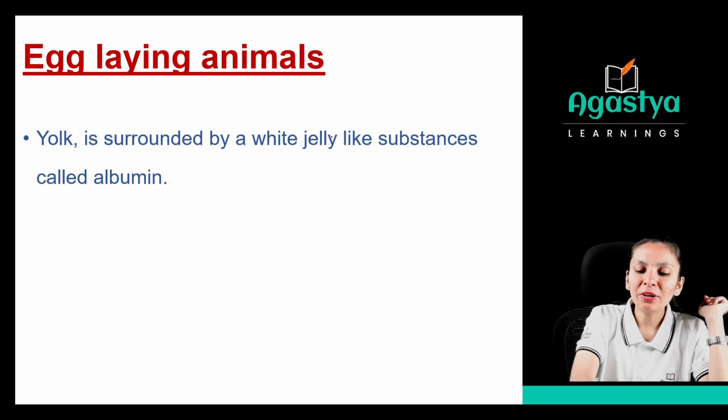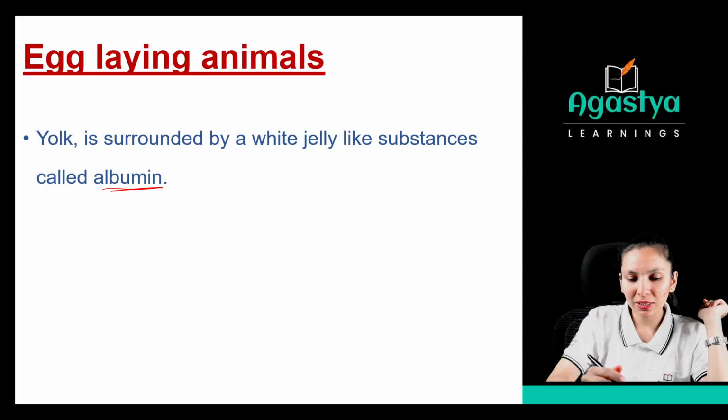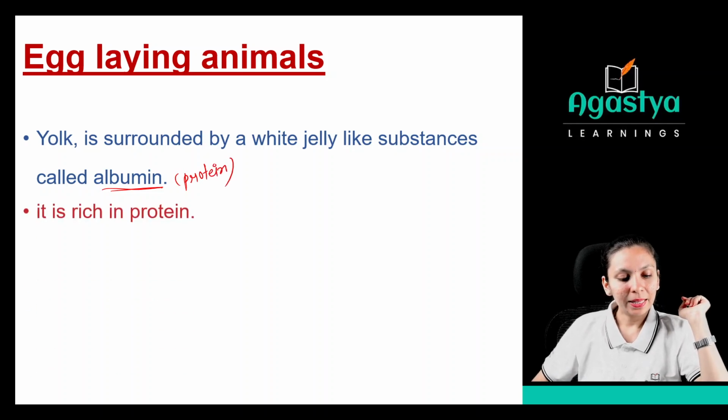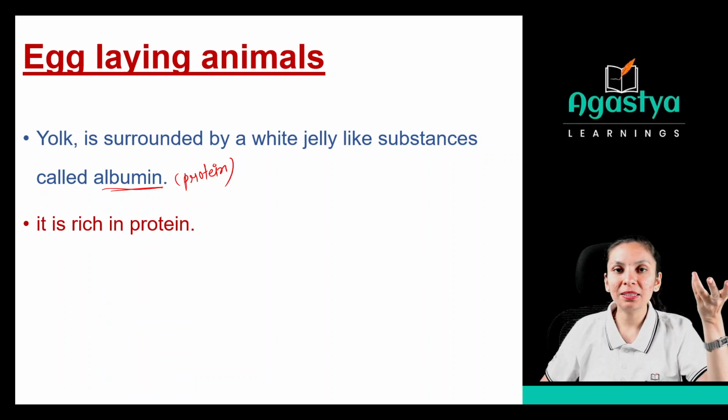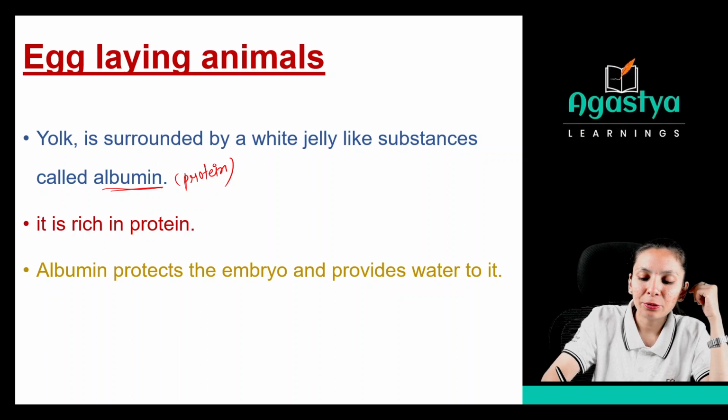Now, the yolk is surrounded by a white jelly-like substance called albumin. What is this albumin? Yes, albumin is a protein, the name of the protein. It is rich in protein. This albumin protects the embryo and provides water to it, right?